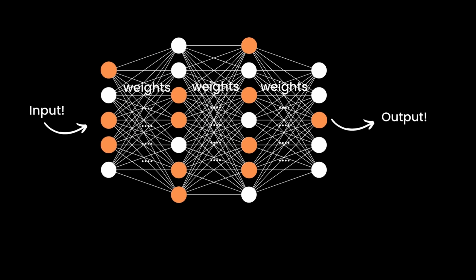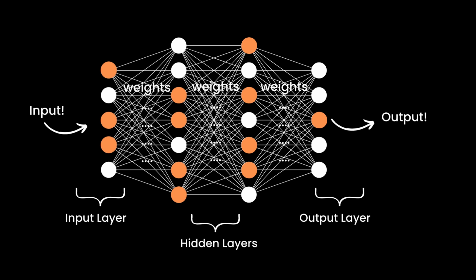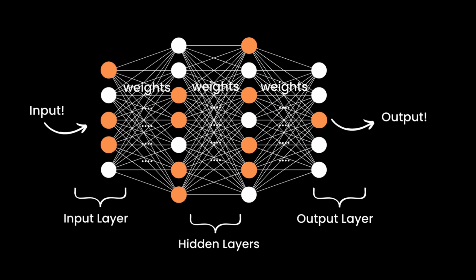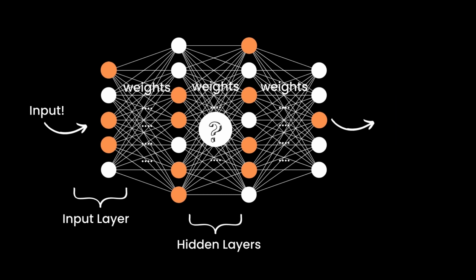One more thing to understand: an artificial neural network has one input layer and one output layer, but it can have as many hidden layers as needed. All the crazy magic of artificial neural networks happens inside these hidden layers. These hidden layers become black boxes when the number of neurons and layers inside a network grows, so we cannot understand what really happens in these hidden layers. This is one reason that there is no idea how a neural network comes to a conclusion of recognizing a dog instead of a cat.